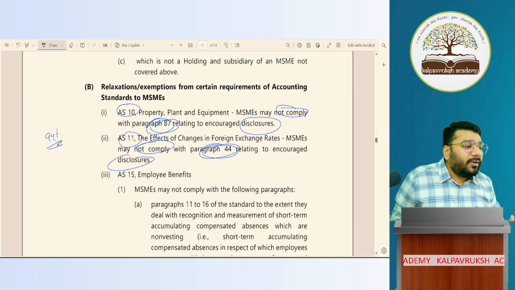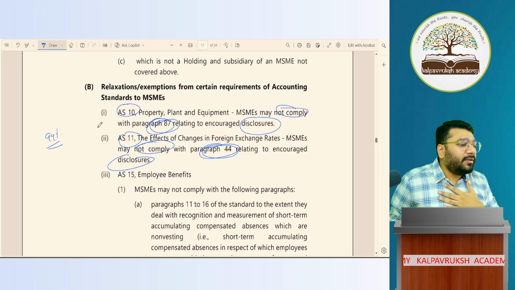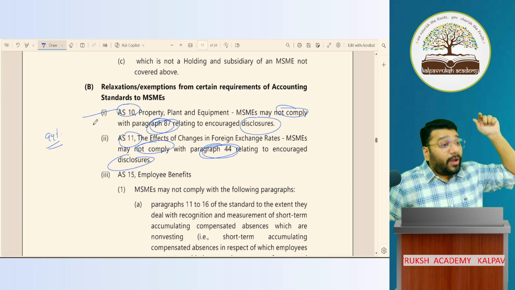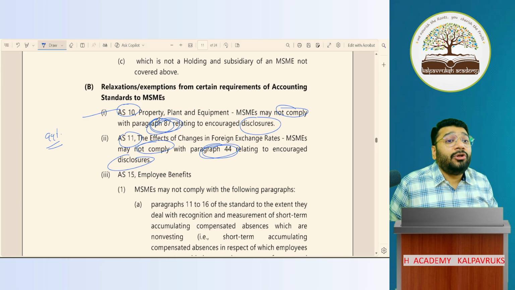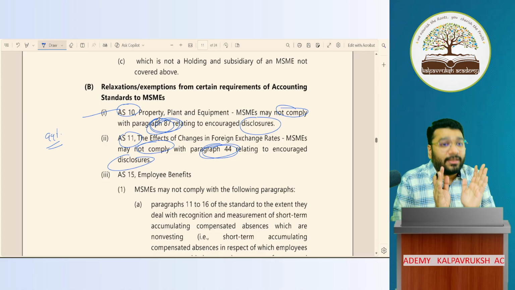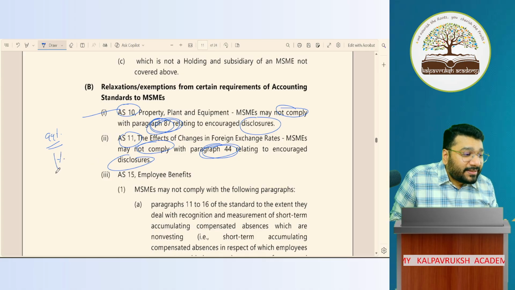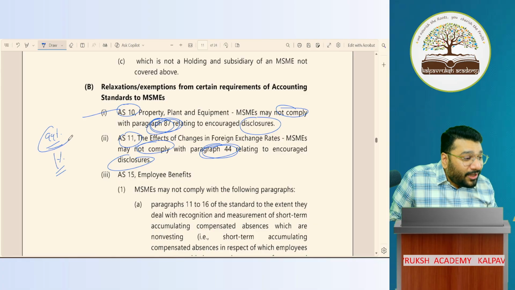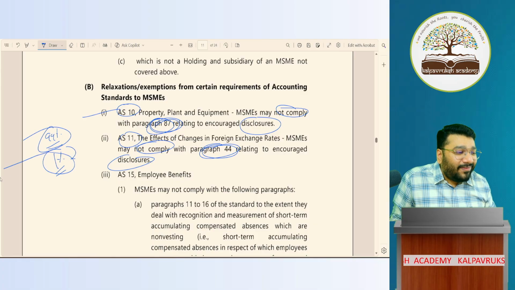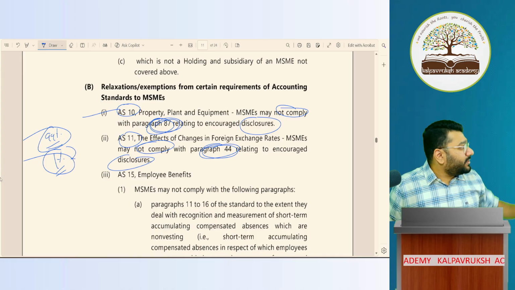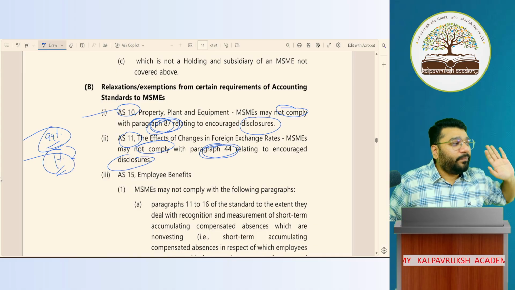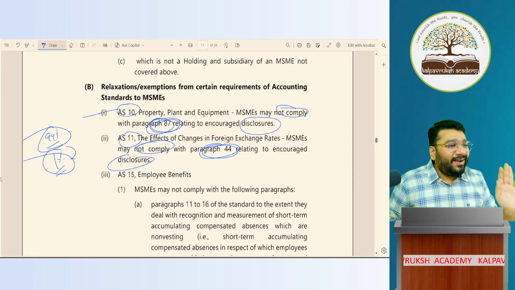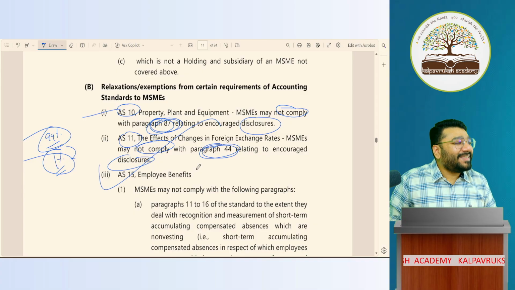99%, my heart says ICAI should not ask specifically which para in AS 10 is not required to be complied with for MSME. But there is a 1% chance, because ICAI is always like, judge me and I'll prove you wrong. You think this will not come, and in the attempt it comes. So my humble request is, don't sit and learn by heart right now. Finish your syllabus fully. At the end, if you have the willpower to learn by heart, then do this. Keep this as a last option.